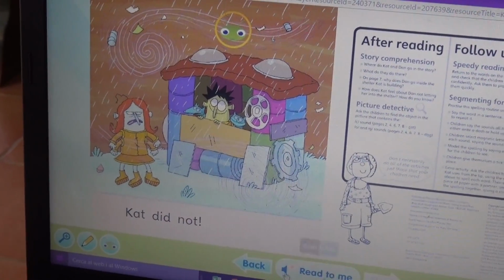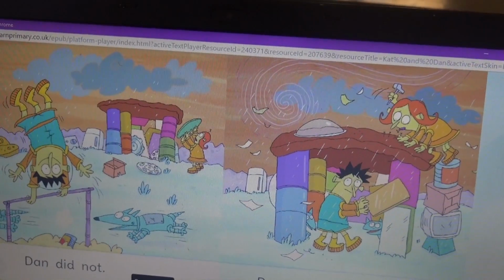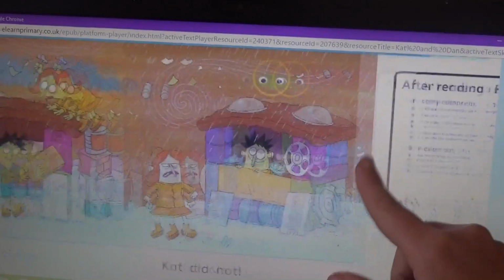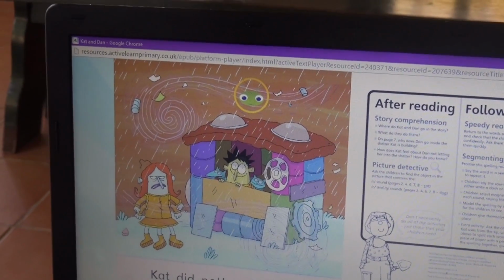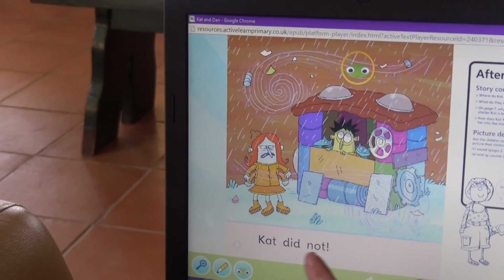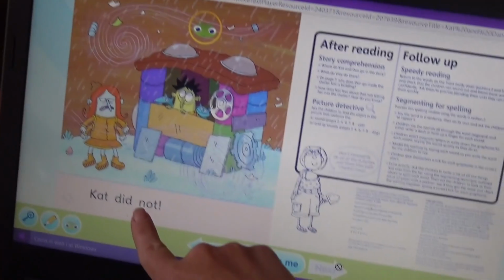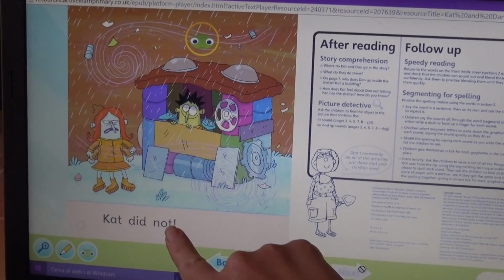Not. Okay, so what did she not? What happened? Dan got in. So Dan went in, but Cat did not. Good. Look at the sound. No. Not. Okay, Cat did not.